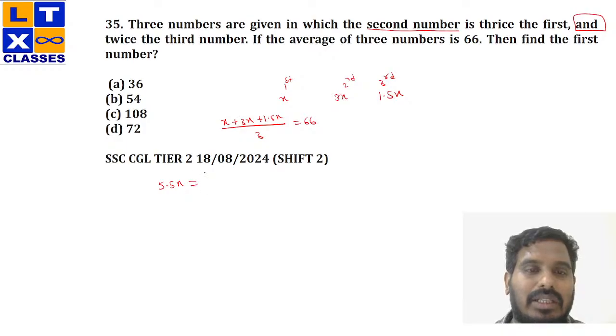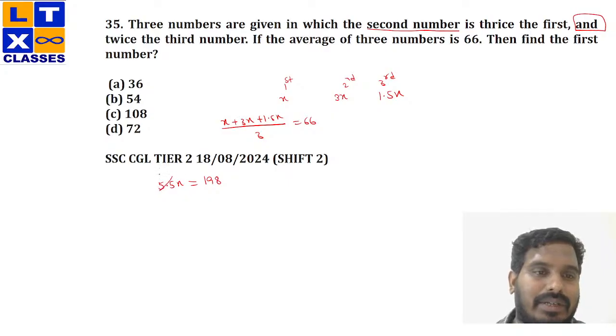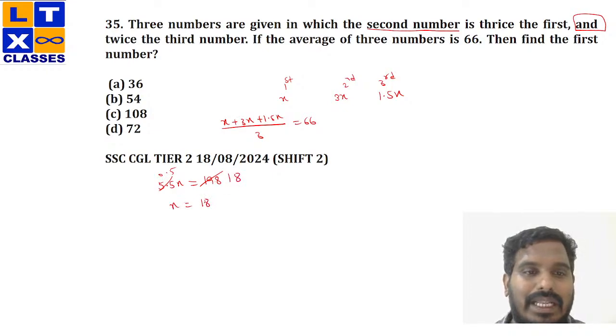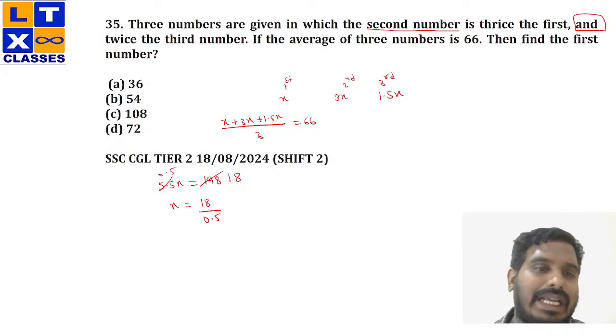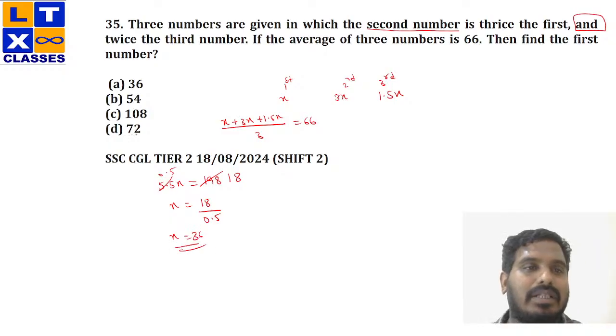I'm sending the 3 to the other side, so it would be 66 into 3, which is 198, right? So 5.5x is 198, so x will be equal to 198 by 5.5, which is 36. Now the value of x would be 36. Clear?